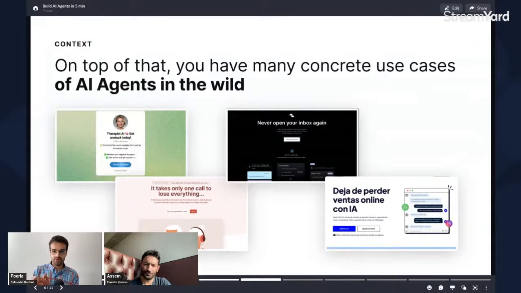But the development part can be cut down to virtually minutes, as we're going to see super soon. I just wanted to emphasize that. Sorry to interrupt. Go ahead, please.